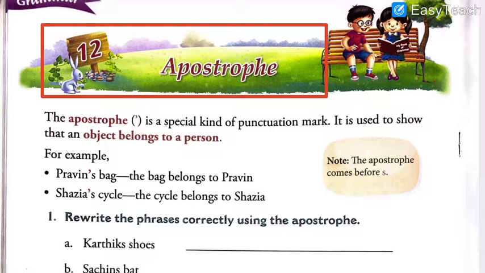So apostrophe is one of the punctuation marks. It is used to show that an object belongs to a person. It shows the ownership, which person or which thing owns that particular thing.